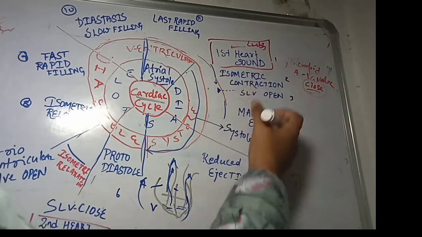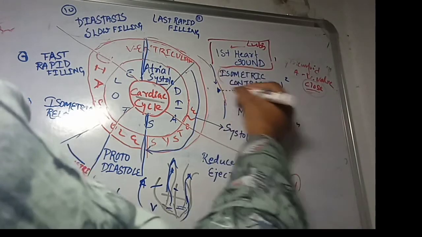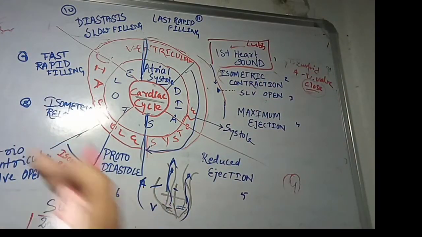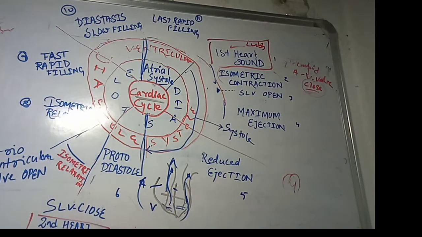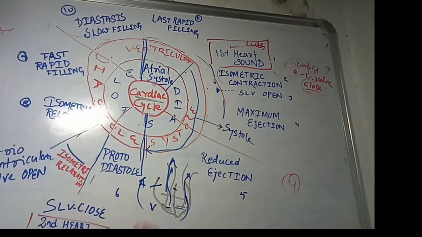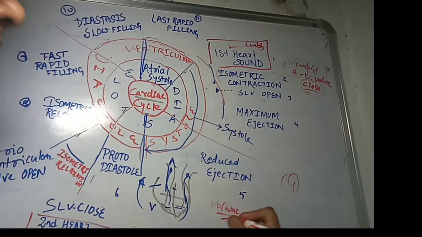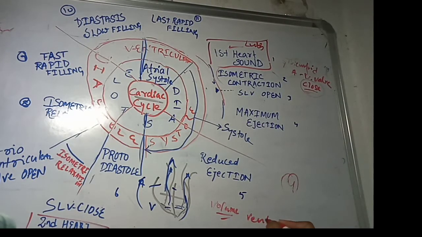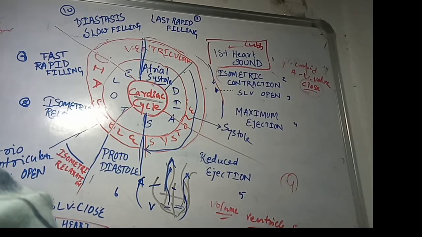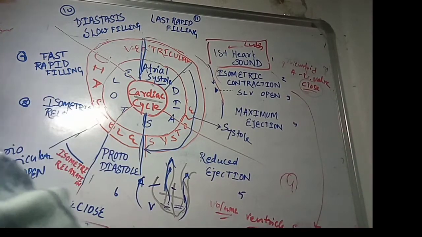Then after the first heart sound, isometric contraction occurs. What is isometric contraction? Isometric contraction is the contraction which occurs while the volume remains the same, the volume of the ventricle remains the same. That represents isometric contraction.